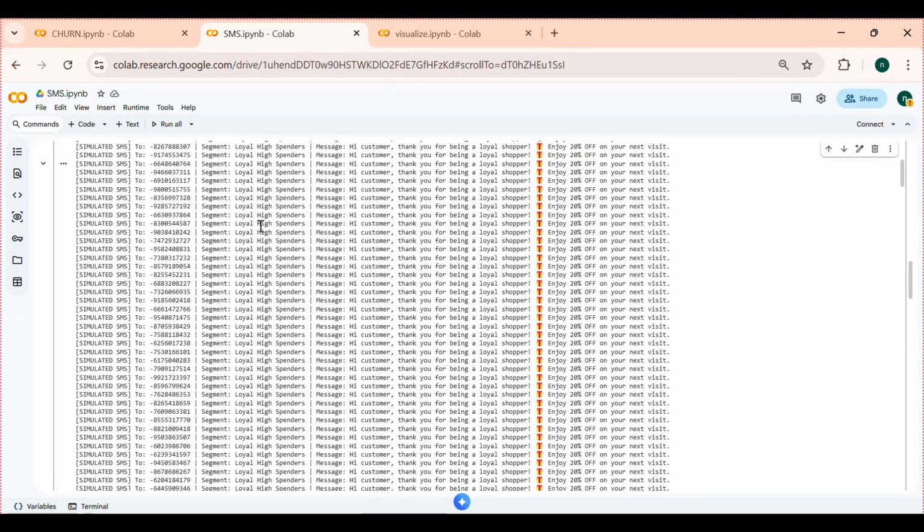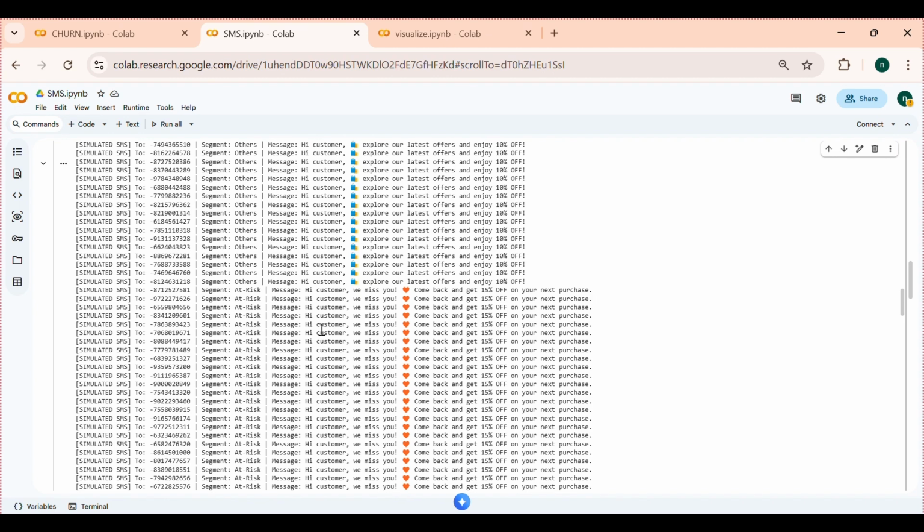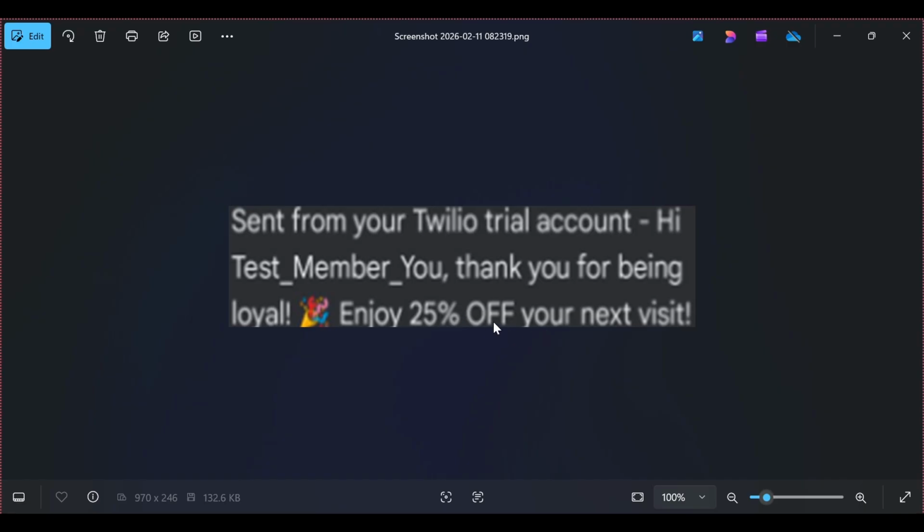For example, a loyal high spender customer gets a message like, "Hi customer, thank you for being a loyal shopper. Enjoy 20% offer on your next visit." A normal customer gets a message like, "Hi customer, explore our latest offers and enjoy 10% offer." An at-risk customer gets a message like, "Hi customer, we miss you. Come back and get 50% offer in your next purchase." This is the sample SMS we received from the supermarket.